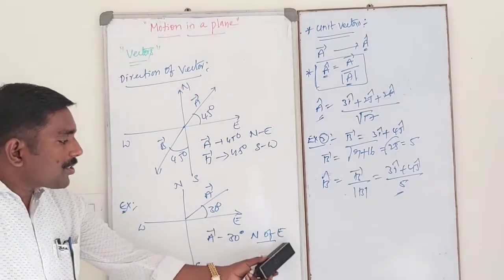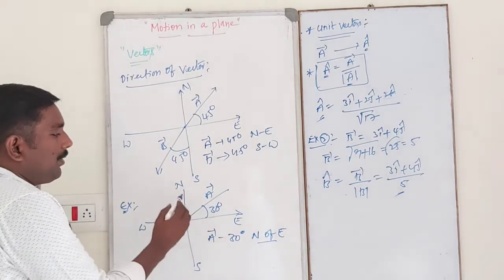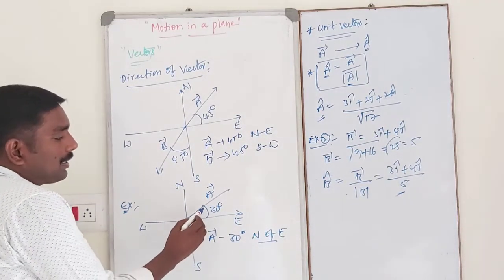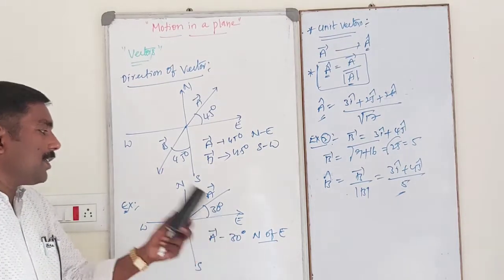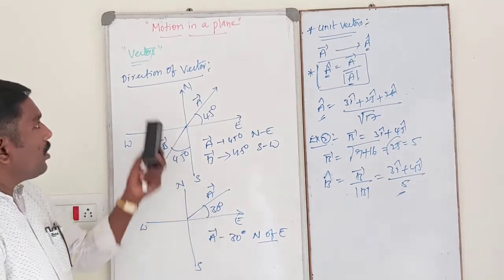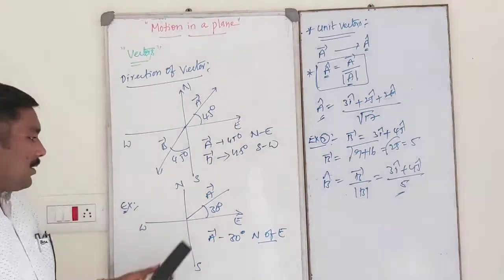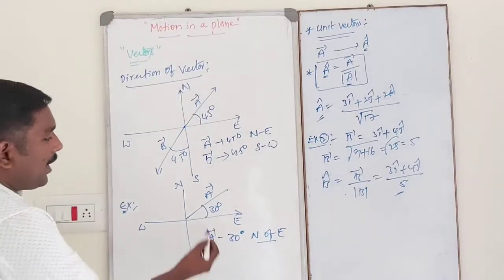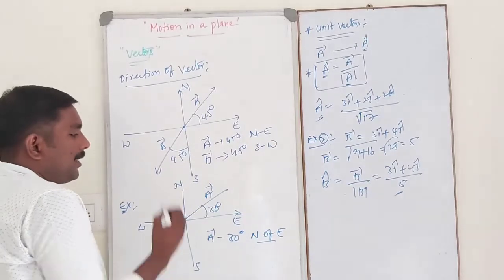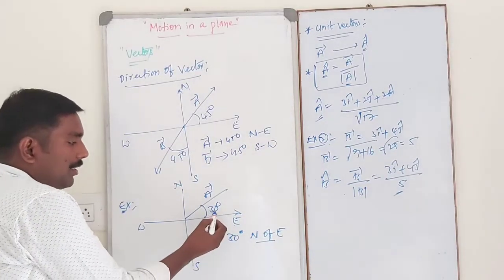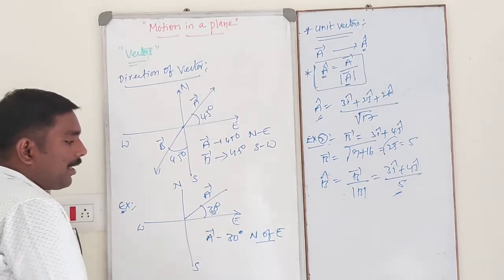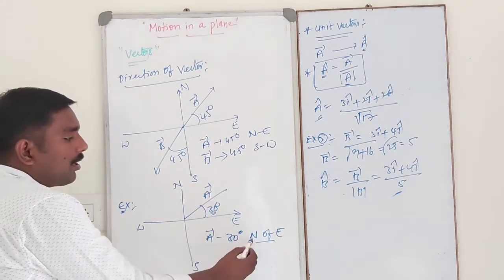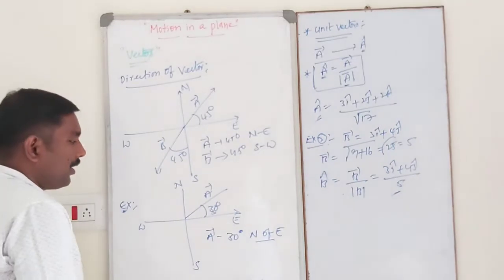So north of east means in between north and east, 30 degree with respect to the east. So the direction of vector A makes an angle of 30 degree north of east.